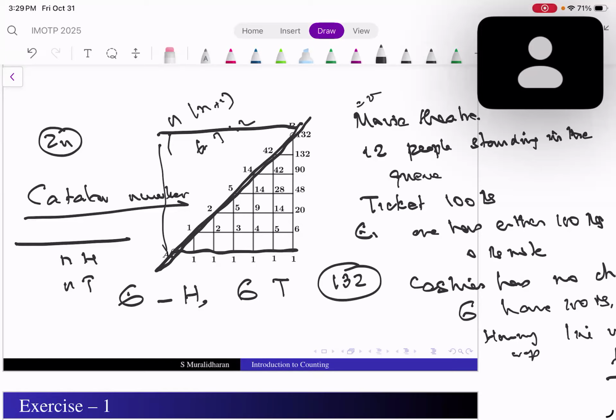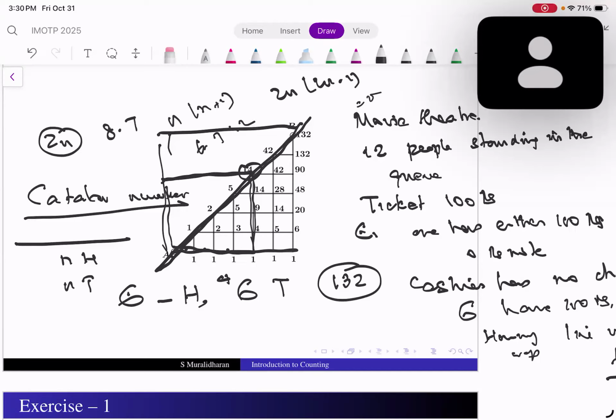Okay. Let us check whether it works. 2n into 2n minus 1. This should work for any n? Yes, sir. Okay, let us check whether this works for this n. How many n's do I have here? 1, 2, 3, 4. So where n is 4, or 2n is 4? n is 4, sir. So this will be 8 into 7. Yes, sir. 56, but I have only 14. Okay. I think I messed up, sir.